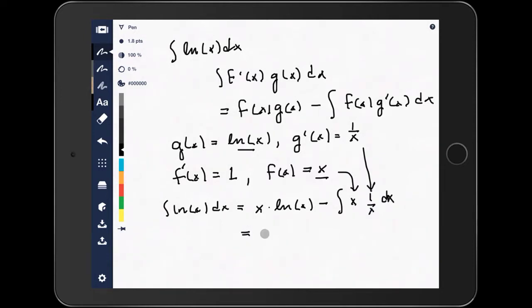And in this case, it's particularly nice because those two are inverses of each other. So x times 1 over x is just 1. So we've got the antiderivative of dx, which is x. So we wind up with the antiderivative of natural log of x being x times natural log of x minus x plus c.